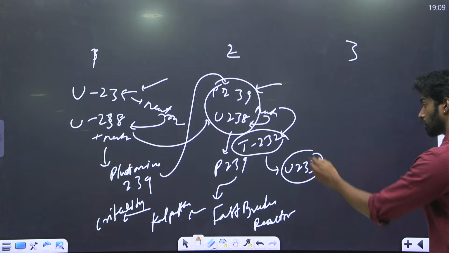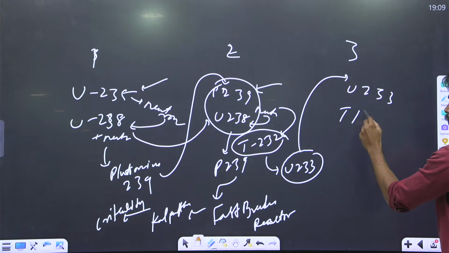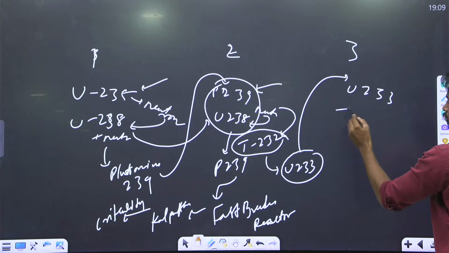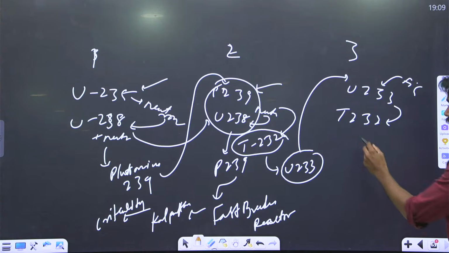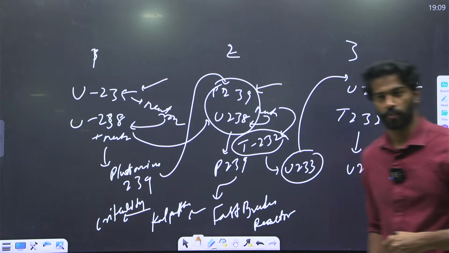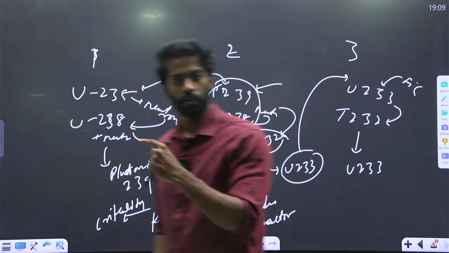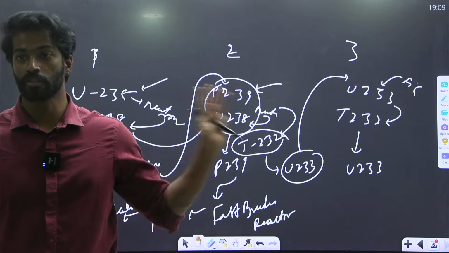Now they'll take this uranium-233 into the third stage and they'll put thorium-232, and it will convert thorium-232 into uranium-233. This is the three-stage program that we have. In India, we have reactors for stage 1 and reactors for stage 2, but we do not have reactors for stage 3.